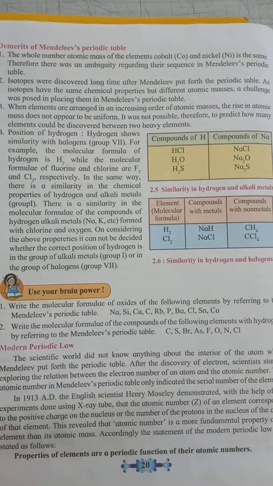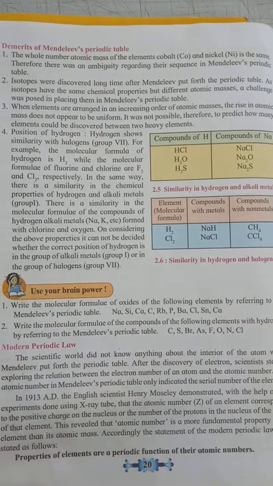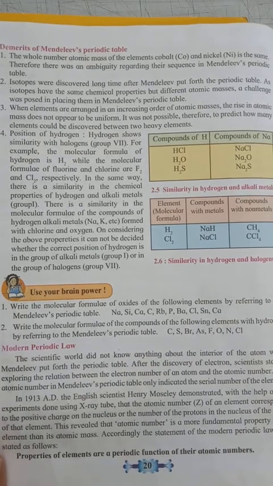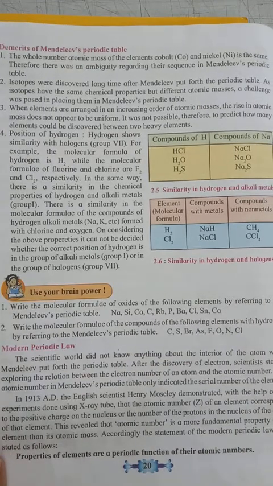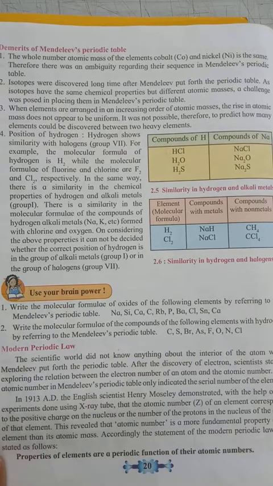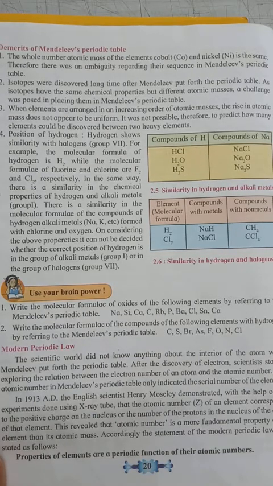Therefore there was some ambiguity and confusion regarding their sequence in the periodic table: which element would come first, cobalt or nickel? There was confusion about that in Mendeleev's periodic table because both have the same atomic masses.